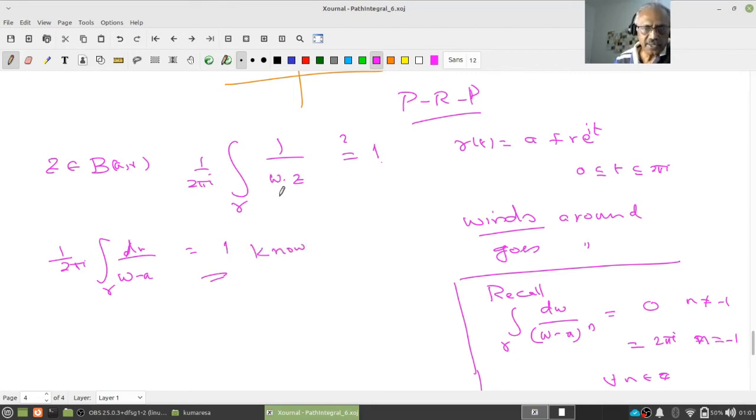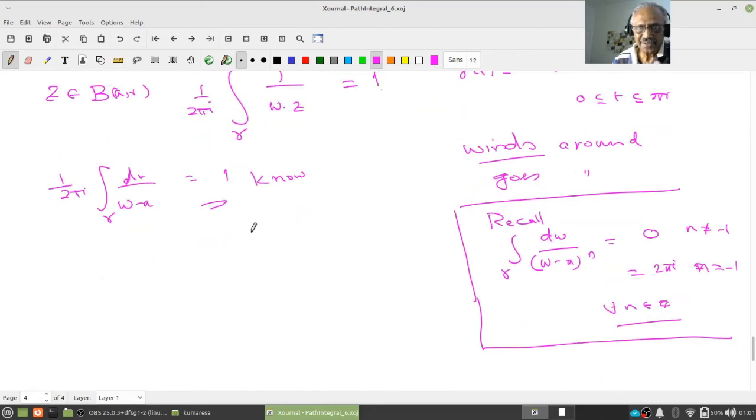But what you have is w minus z. What do you think now you do? This is again a Cauchy type integral. Just now you saw how I proved that g of z equals the integral over gamma of f of w by w minus z is analytic. All these things, what is the trick? So you know the trick, so we can do that.